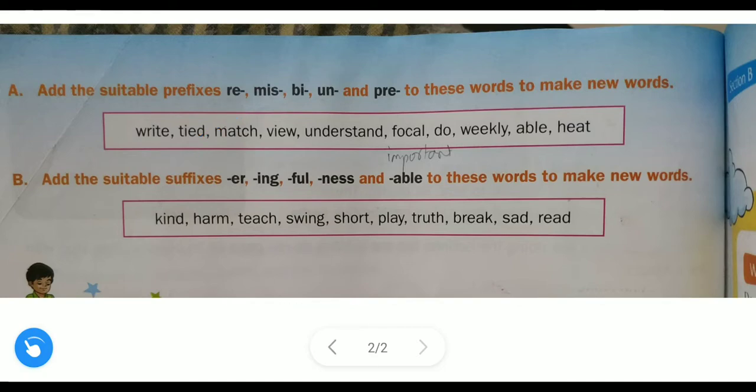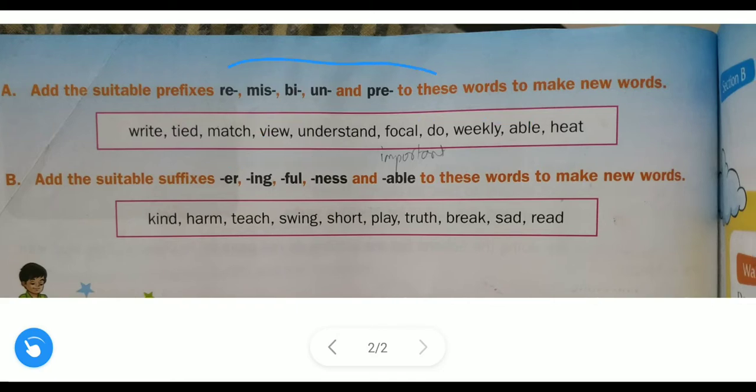See, what are these words? Right, tide, match, view, understand, focal, do, weekly, able, heat. So from these words and with the help of these prefixes, we will form new words.